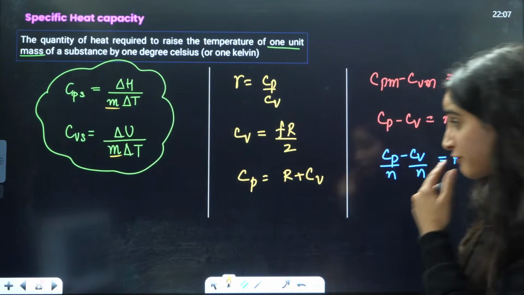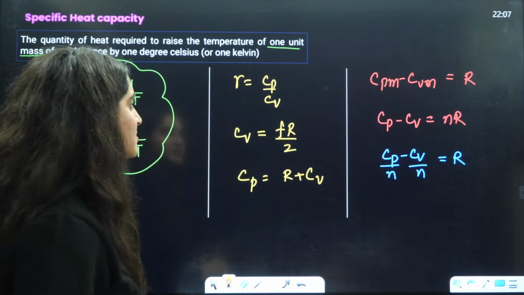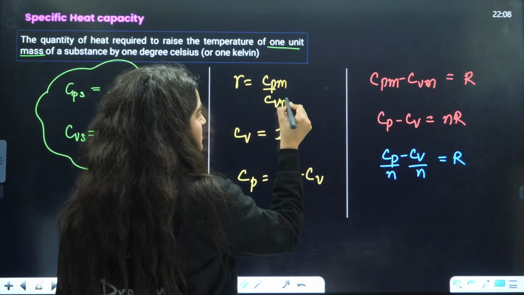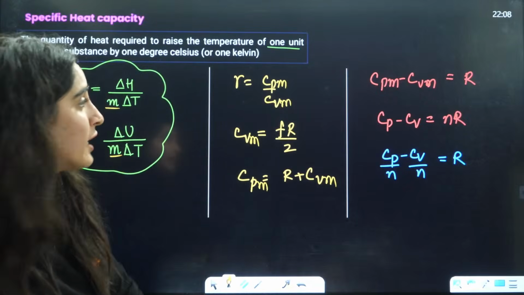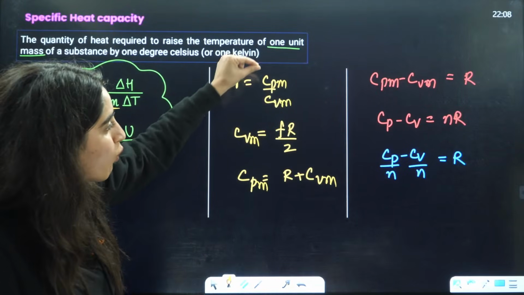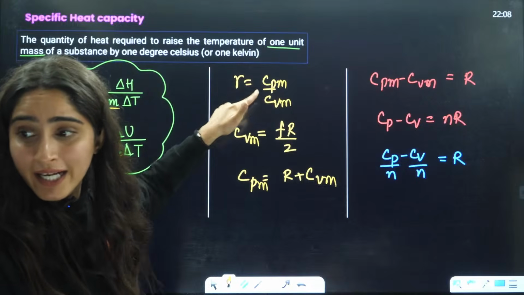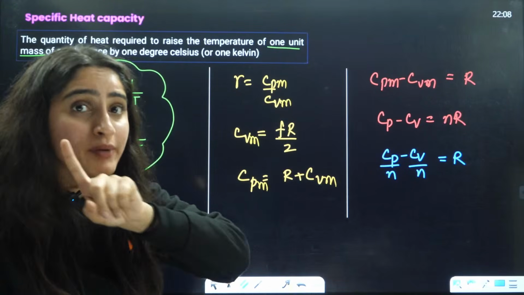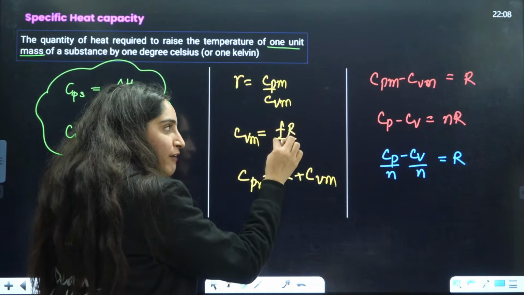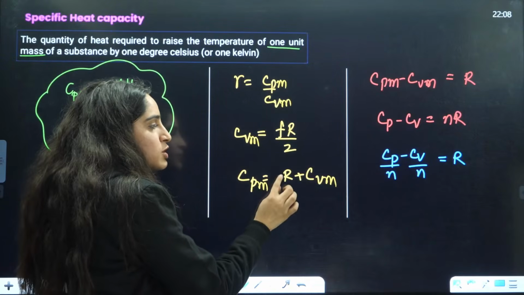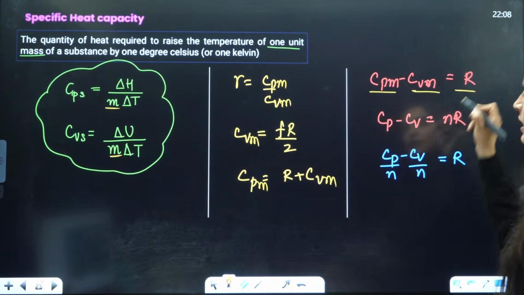Just remember this formula, and from this formula I have something very interesting to tell you. I'll write it like this: this is Cpm, this is Cvm, this is also Vm. Why am I telling you that? Because all together we are talking about molar, the molar heat capacity at constant pressure divided by molar heat capacity at constant volume. There is a reason why I have written m. Cvm is equal to f by 2 times R, Cpm is equal to R plus Cvm, because Cpm minus Cvm is equal to R.